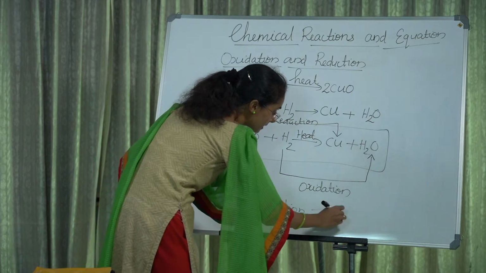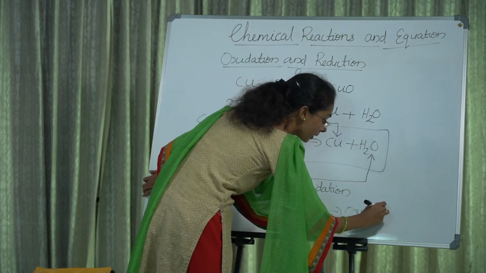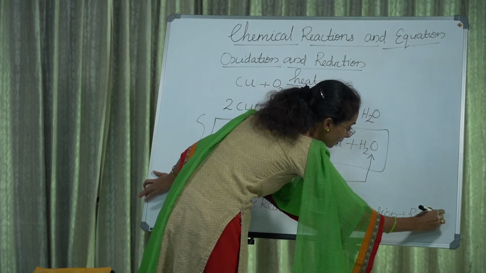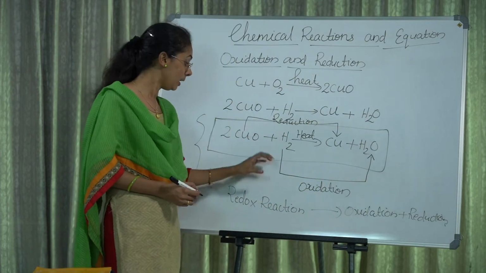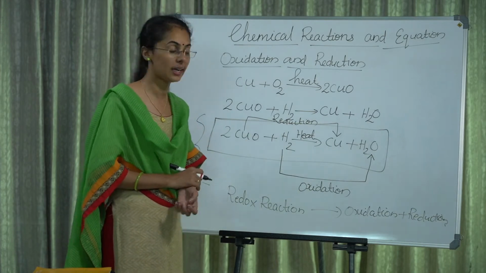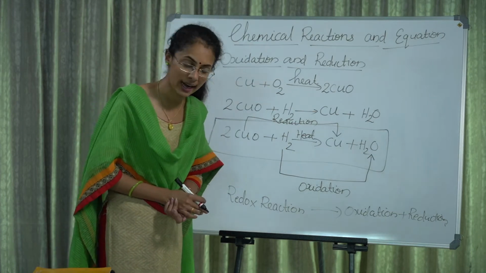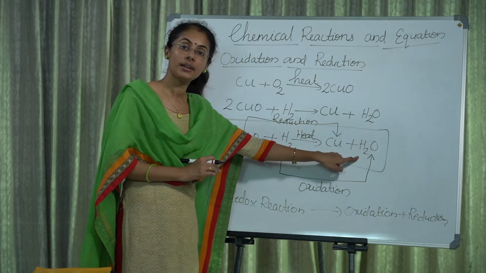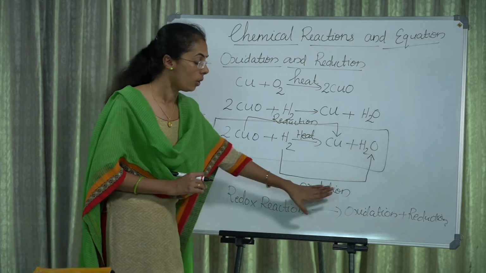Redox reaction means in that reaction oxidation and reduction both take place. In some equations, the oxidation and reduction take place together. Hydrogen gains oxygen, so that process is oxidation.